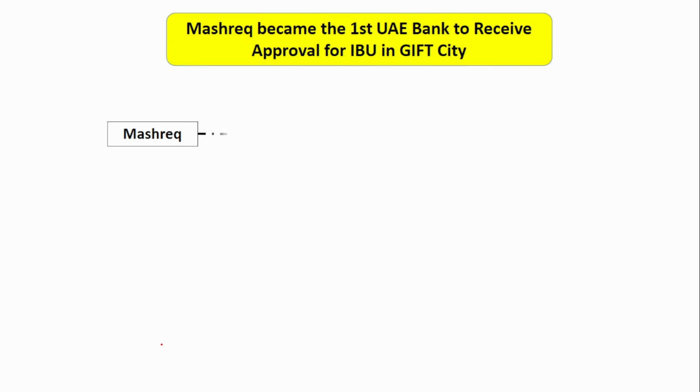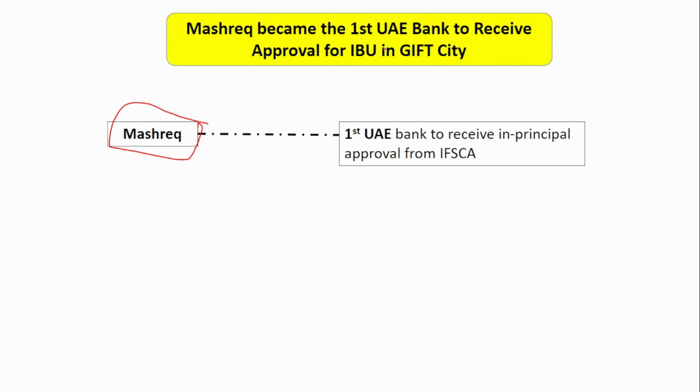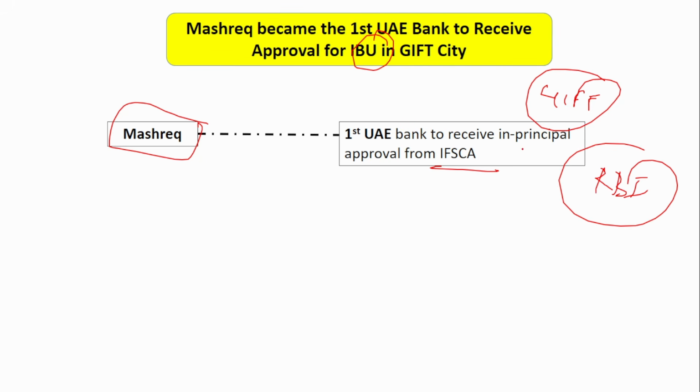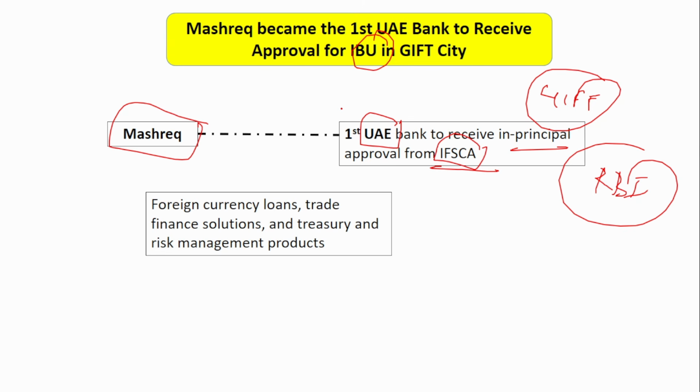Next is Mashreq. It is a UAE bank. It has become the first UAE bank to receive approval to operate as an international banking unit in the IFSCA. See, if any bank wants to operate in India other than in IFSC, other than GIFT City, then they have to get approval from the Reserve Bank of India, right? But in case of GIFT City, from whom should they get approval? They should get approval from IFSCA. Okay. So here it is the first UAE bank to receive in-principle approval from the IFSCA. Here, what it will do is provide foreign currency loans, and also treasury and various risk management products will be provided by this UAE bank, Mashreq.